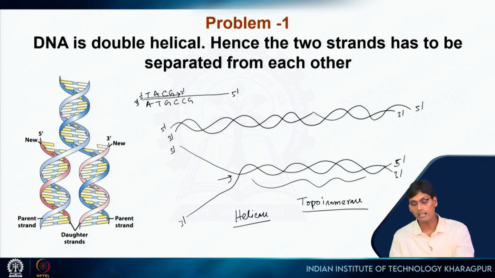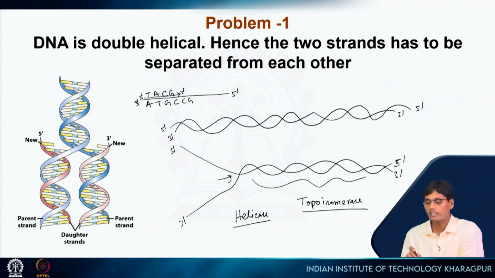Since we are drawing this linear form of DNA, that's why I'm telling that. But if you now imagine that the bacterial E. coli DNA is circular, it will be more of a problem. We cannot separate in that way. So topoisomerase is one enzyme.